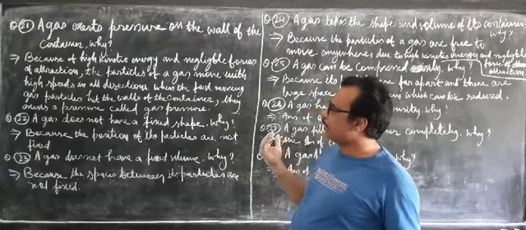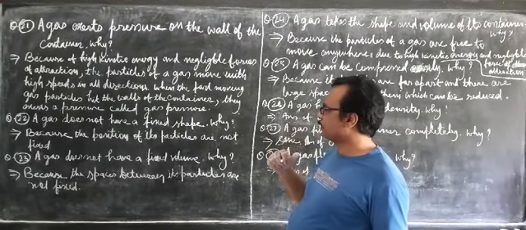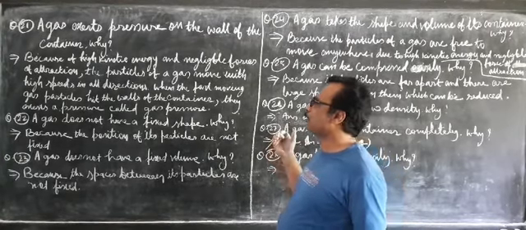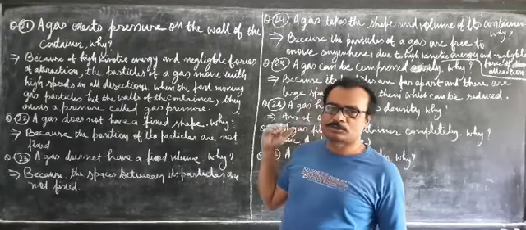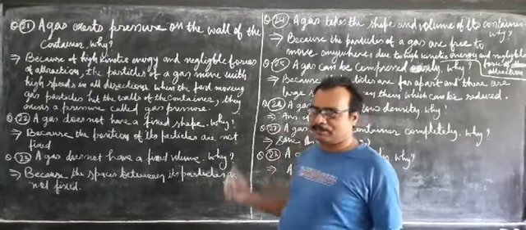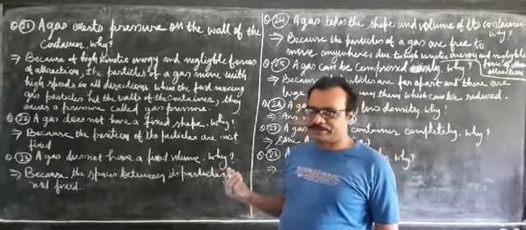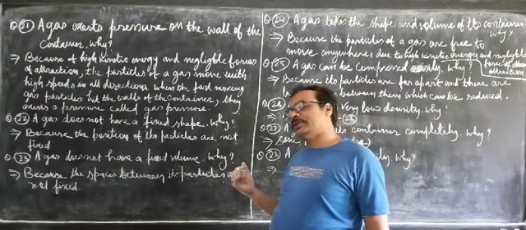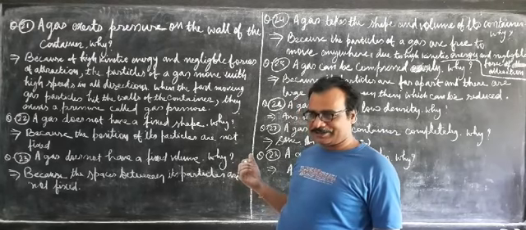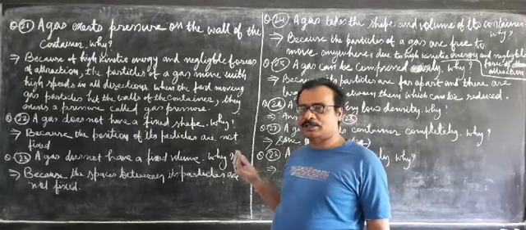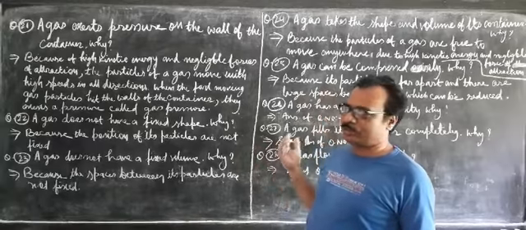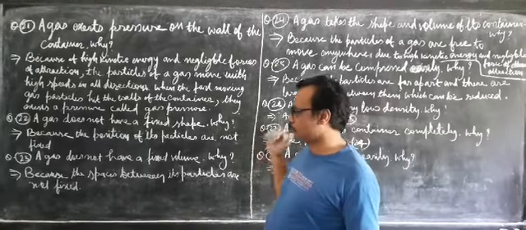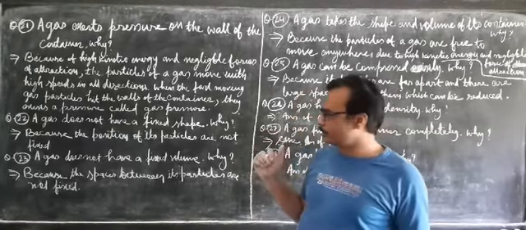So with very high kinetic energy and negligible force of attraction, particles are free to move. They move at a very high speed, and during the movement these particles collide with one another, as well as with the wall of the container. That collision with the wall of the container causes the pressure, which is called gaseous pressure. So now I have understood.